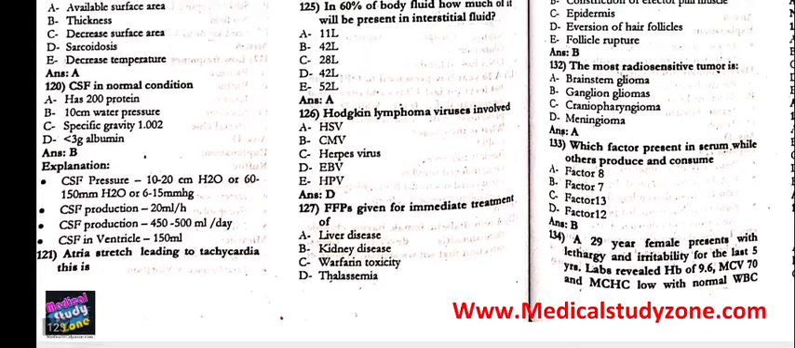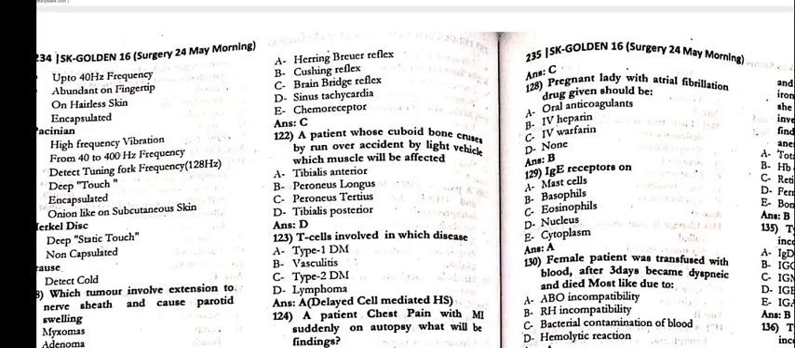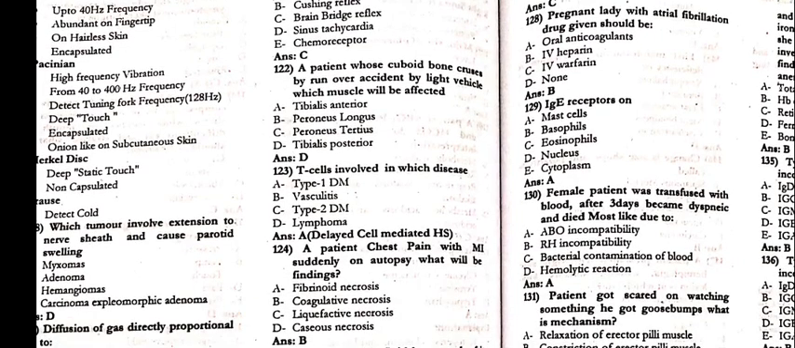121, atrial stretch leading to tachycardia. This is the Bainbridge reflex. 122, a patient whose cuboid bone is crushed by a run over accident by a light vehicle, which muscle will be affected? That is the tibialis posterior.